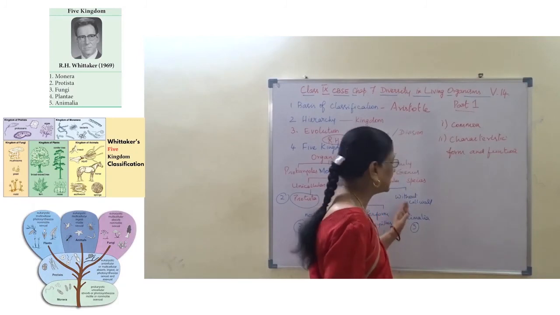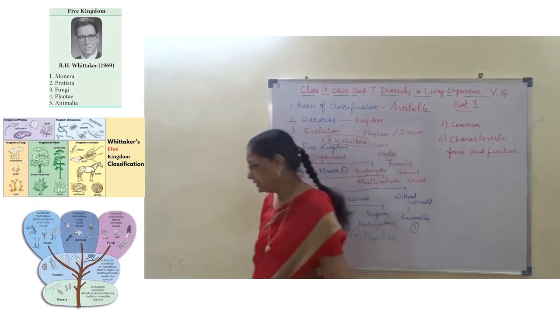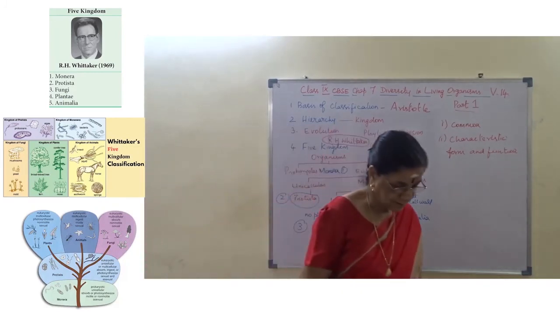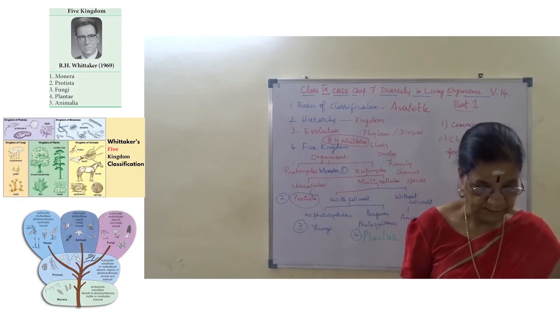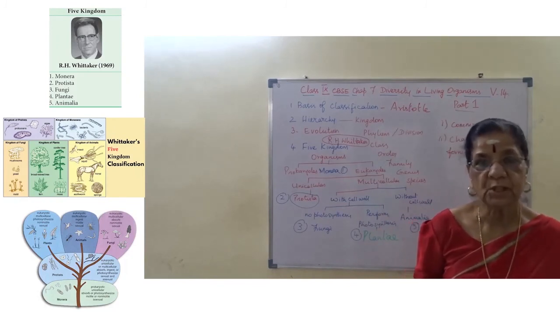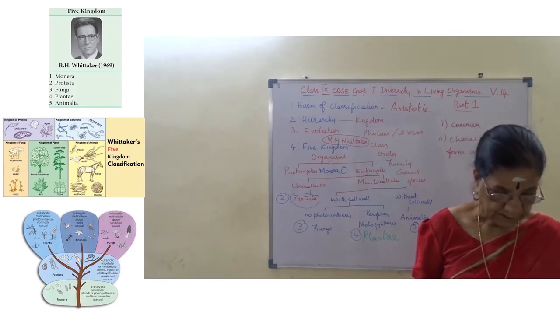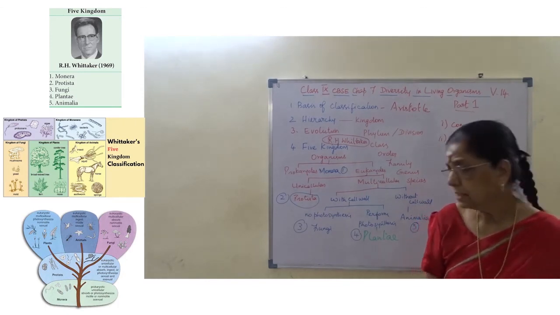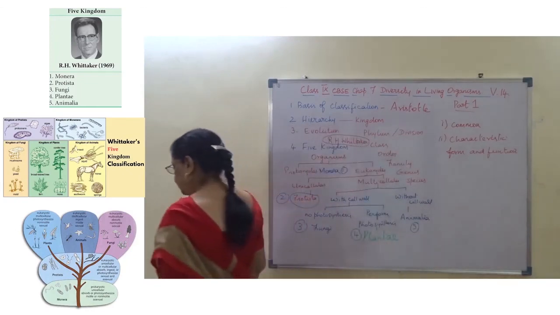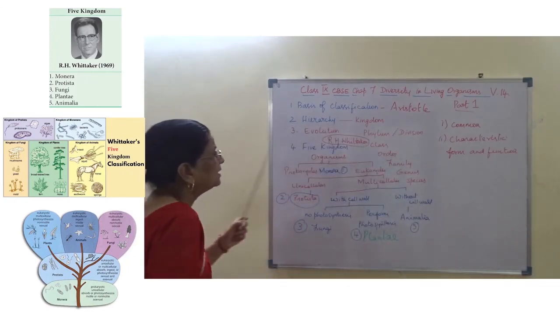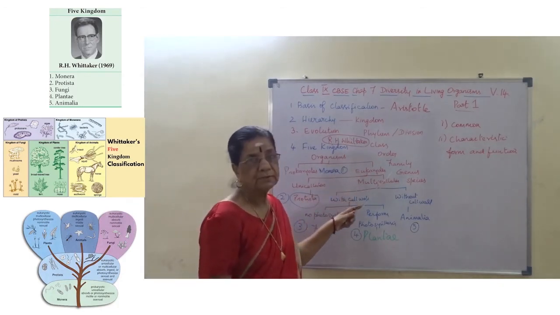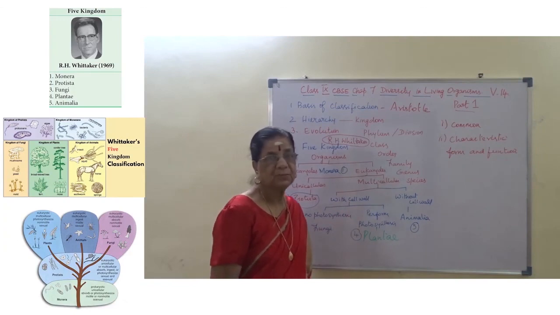In the same way, Kingdom Animalia: they are multicellular eukaryotes without a cell wall, and they are heterotrophs. They are further classified based on the hierarchy: phylum, class, order, family, genus and species.